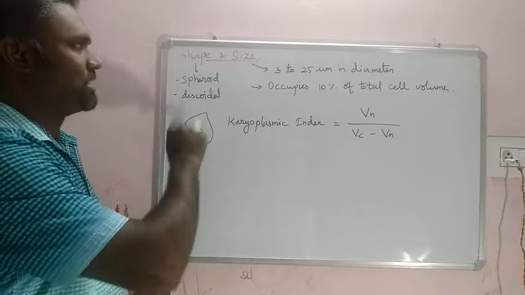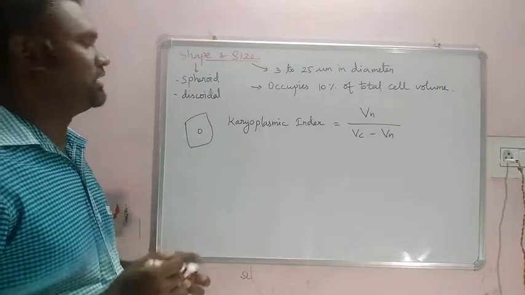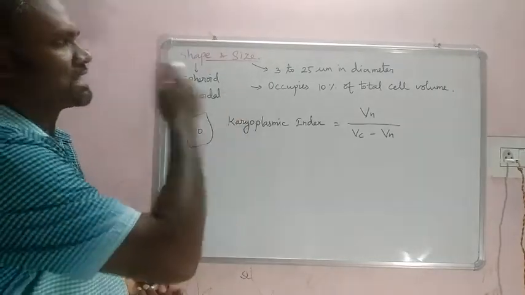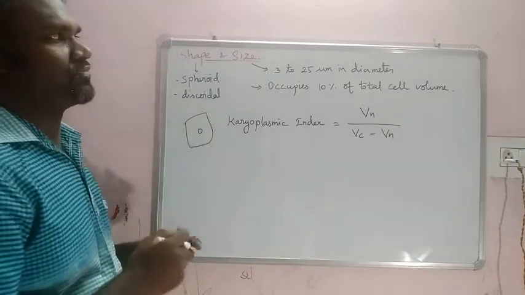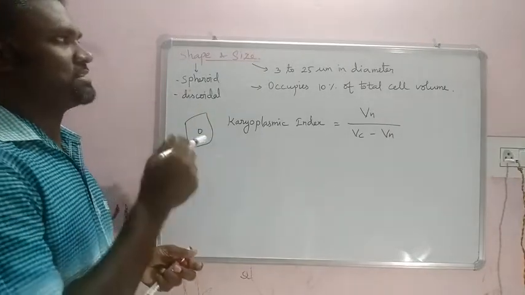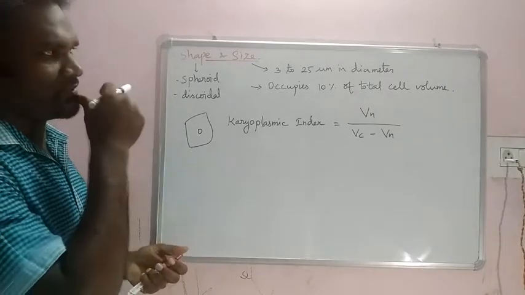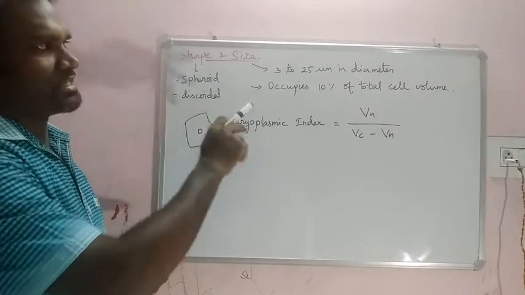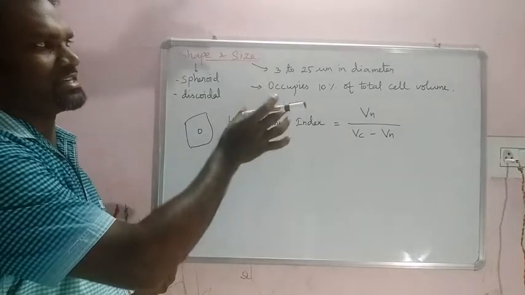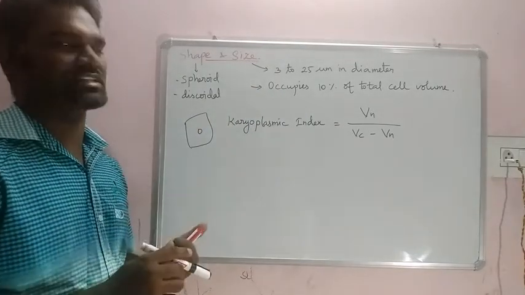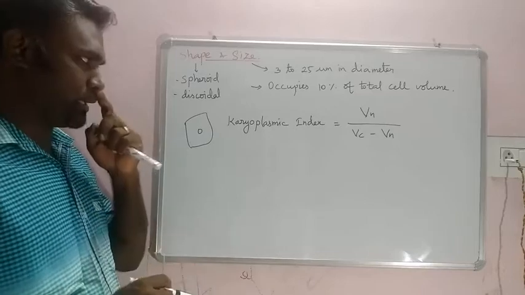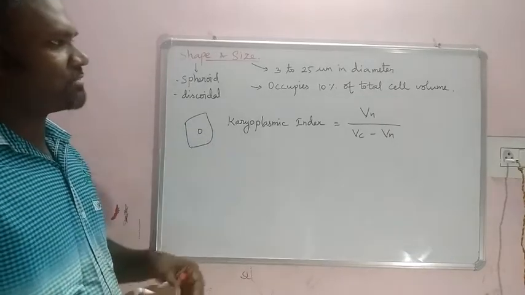The size is 3 to 25 millimeter in diameter. Second, according to the size, it occupies 10% of the total cell volume. 10% of the total cell volume is occupied by the nucleus.